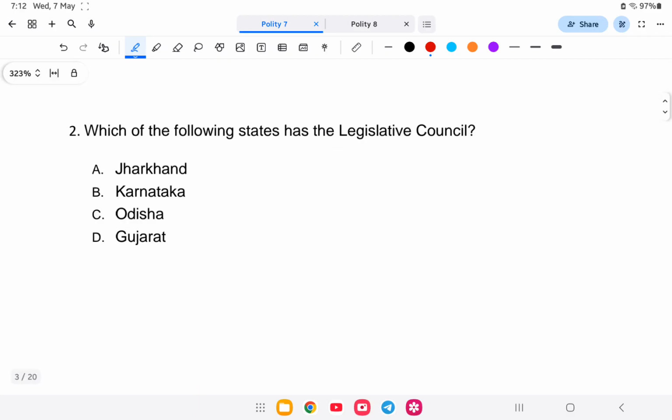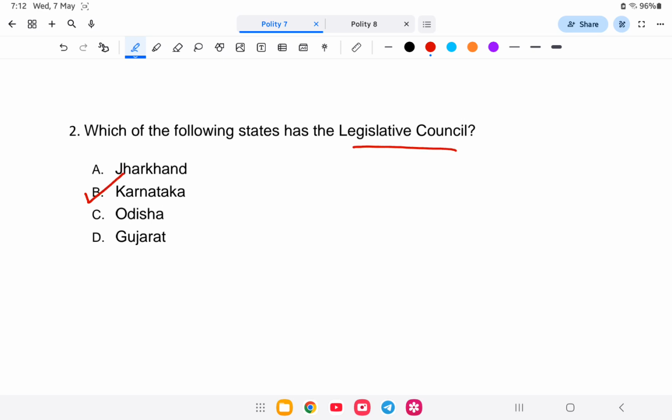Next question: which of the following states has a legislative council? Is it Jharkhand, Karnataka, Odisha, or Gujarat? So what is the answer? The answer is option B, that is Karnataka.